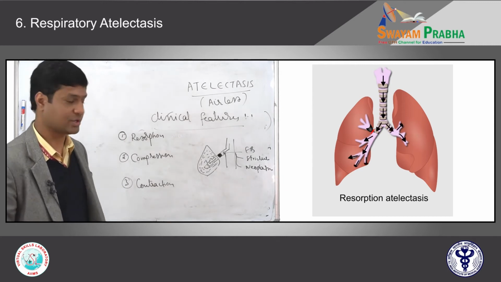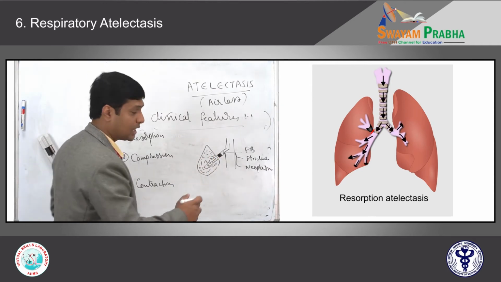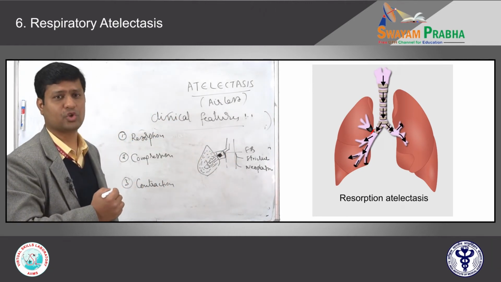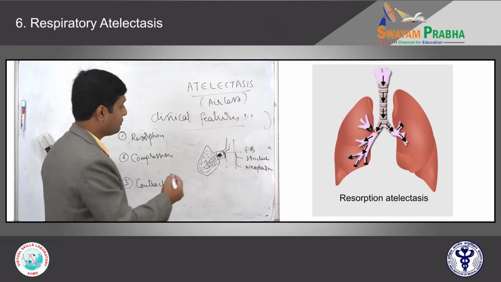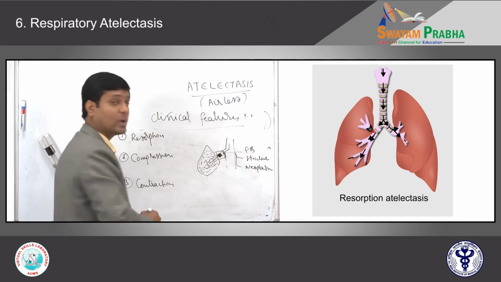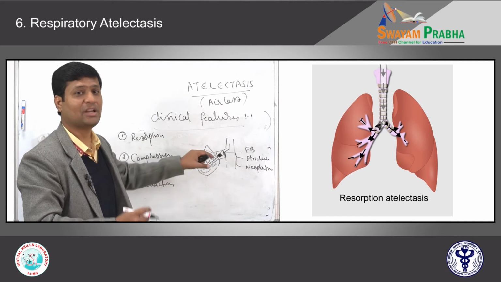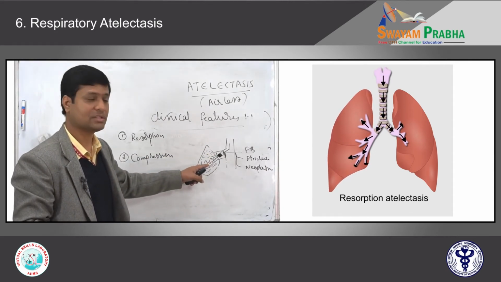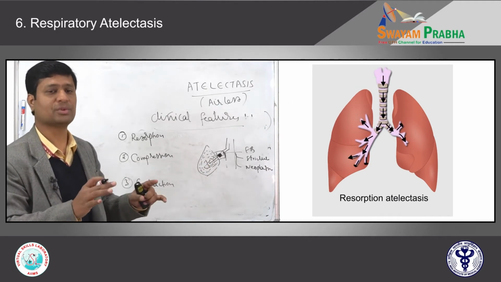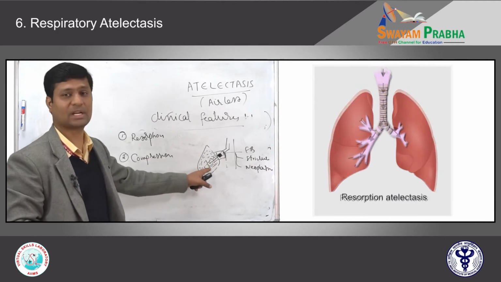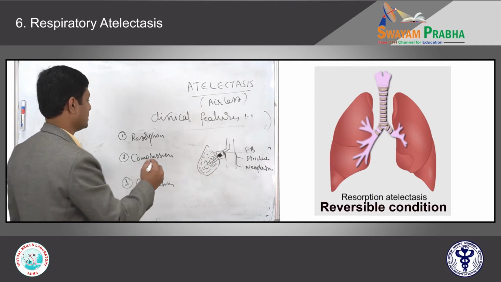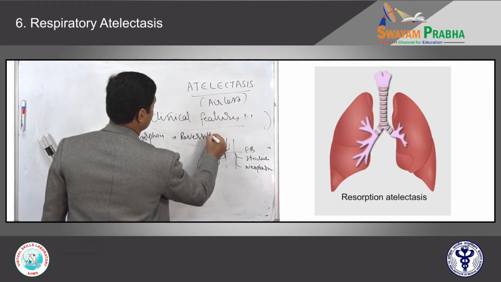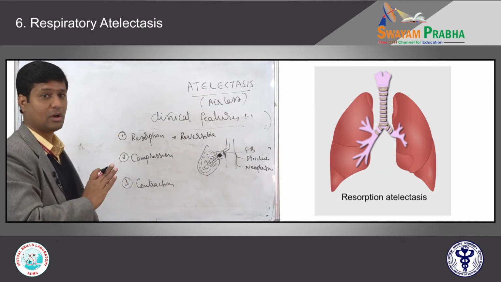Let me ask you one question. If I take out this foreign body, stricture, tumor, whatever, if it is resected and the air entry becomes patent, what will happen? The atelectatic lung will gradually expand, because there is no pathology in the lung itself. Only the air that was there got absorbed and it collapsed. So this kind of resorption atelectasis is a reversible condition. All of you understood?